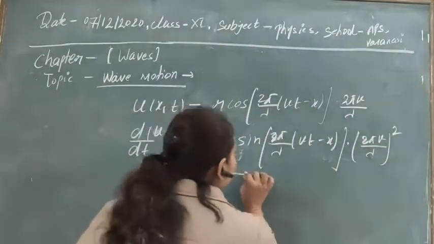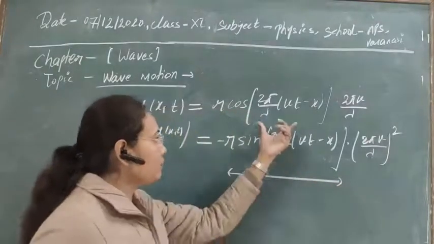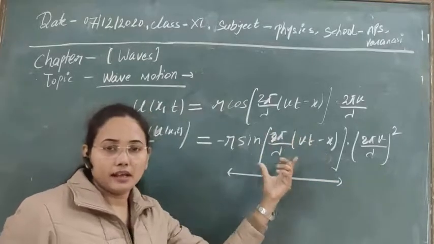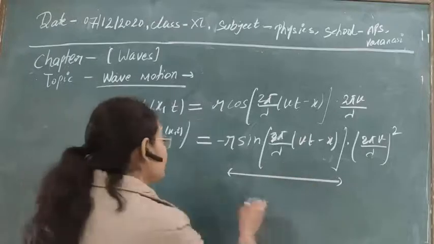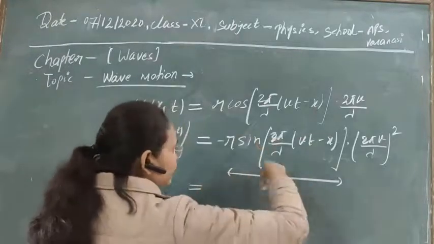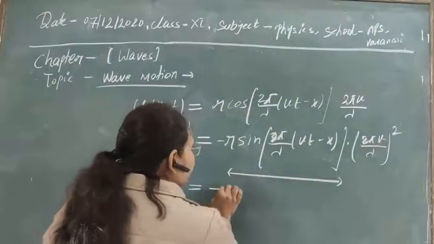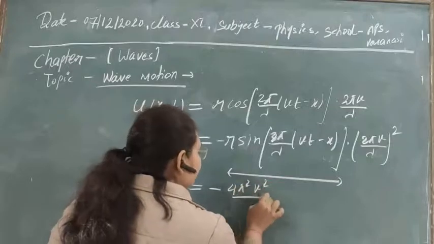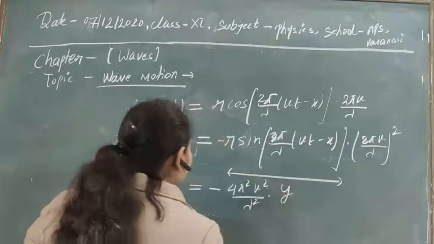Now it is the same as the displacement of the wave, r sin 2 pi by lambda (vt minus x), as in the starting we have taken this as the displacement for the wave. Then you can just replace it by the factor y here, and let's solve this factor. Then we will get 4 pi square v square by lambda square into y.